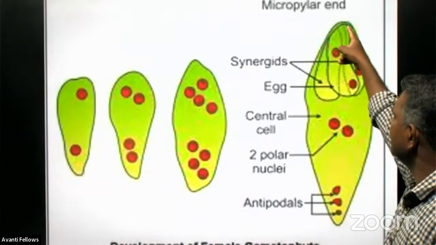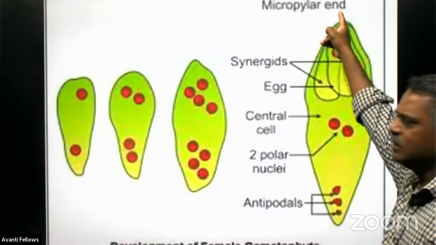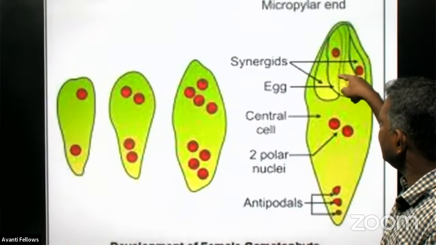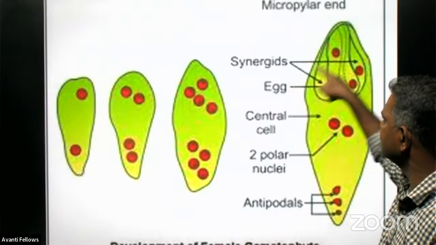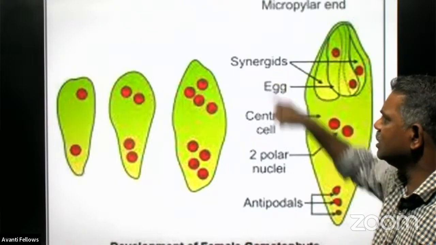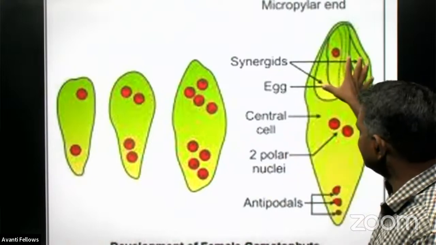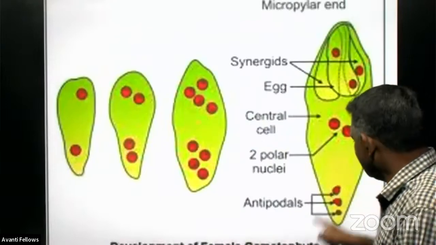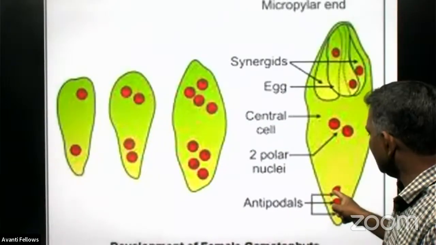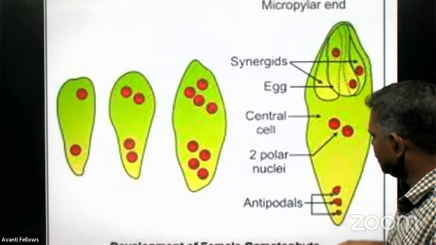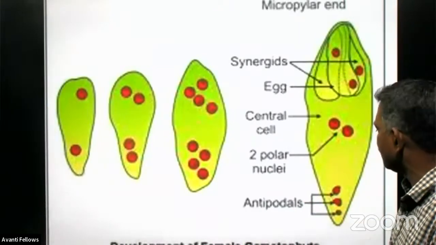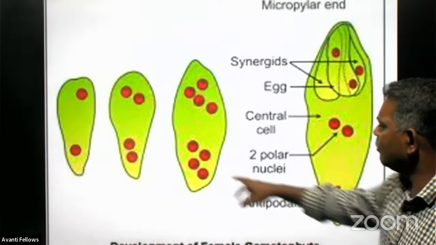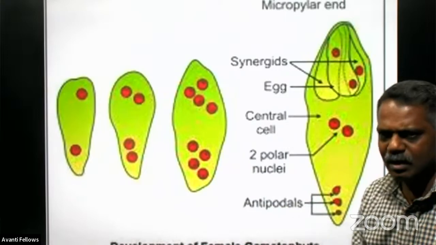Here it is the micropylar end. In this micropylar end, 3 haploid nuclei will be placed, and the central one is called the egg cell, and on either side are the 2 synergid cells. So a total of 3 cells are in the micropylar end. All cells are haploid only. And there are 3 nuclei arranged at the other end, opposite to the micropyle. We call it the chalazal end. There we can find 3 nuclei, and we call them the antipodal cells only.